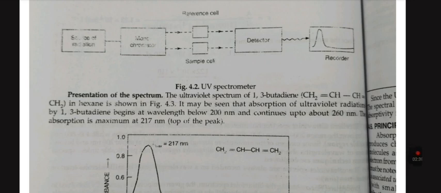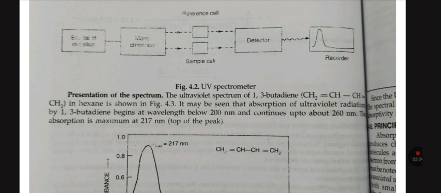Presentation of the spectrum. The ultraviolet spectrum of 1,3-butadiene in hexane is shown in figure 4.3. It may be seen that absorption of ultraviolet radiation by 1,3-butadiene begins at wavelengths below 200 nanometer and continues up to about 260 nanometer.